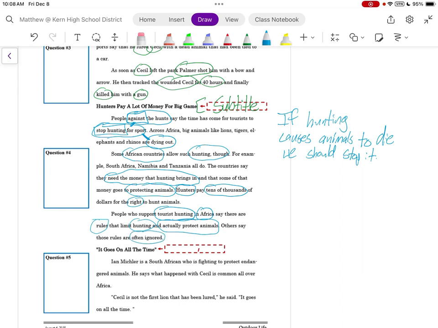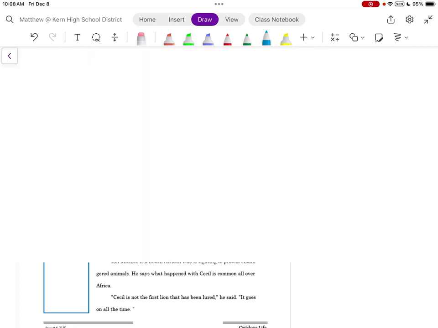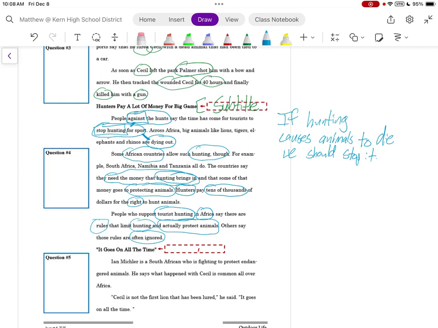So it's interesting. We have one group of people against hunting and another group of people for hunting. This group of people is arguing hunting brings in tens of thousands of dollars and protects animals.